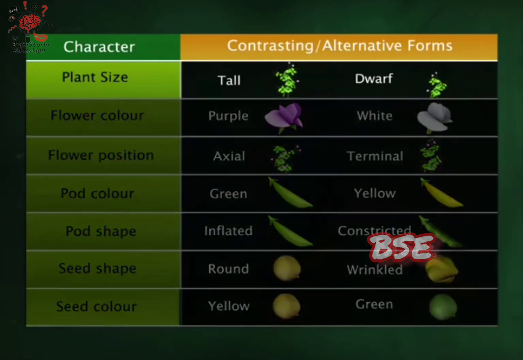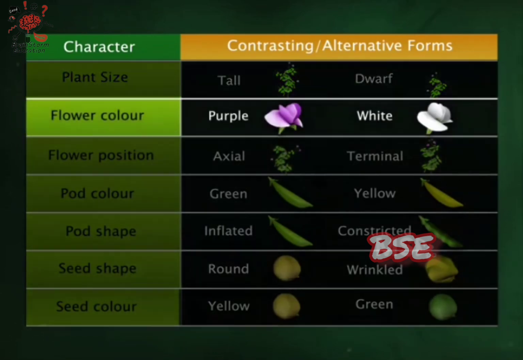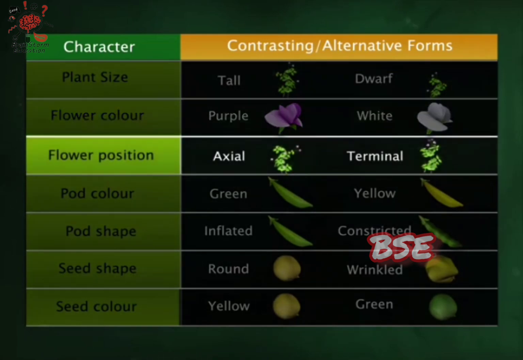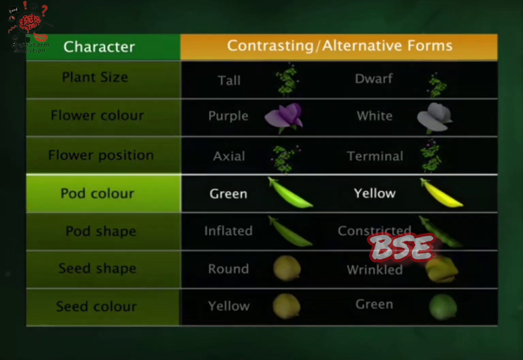For plant size, the alternative forms were tall and dwarf. For flower color, purple and white. For flower position, axial and terminal. For pod color, green and yellow.